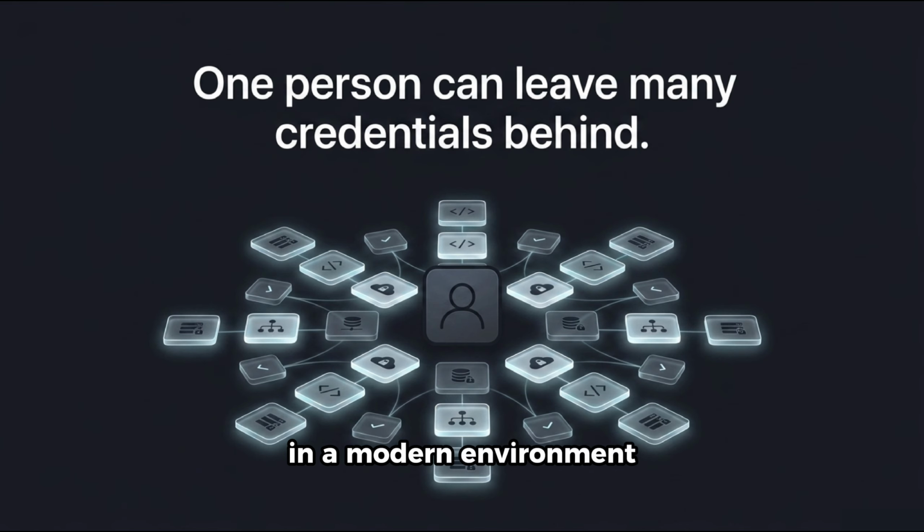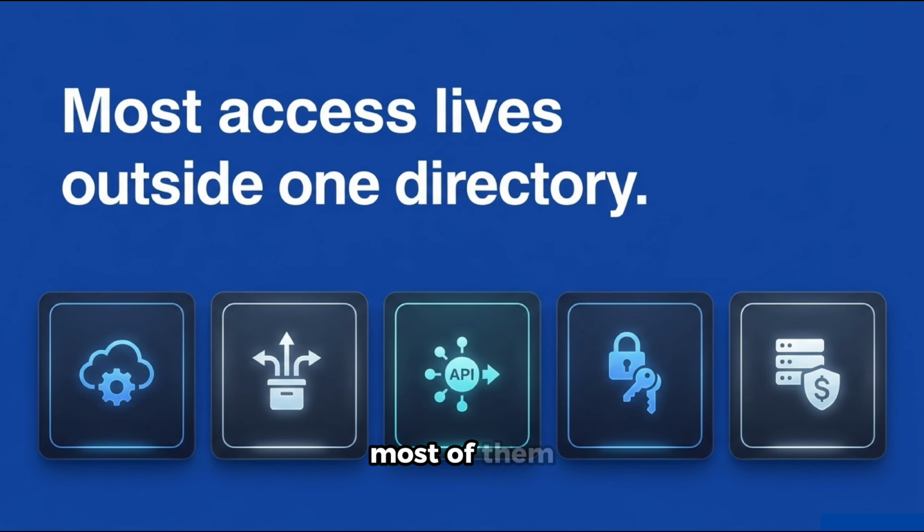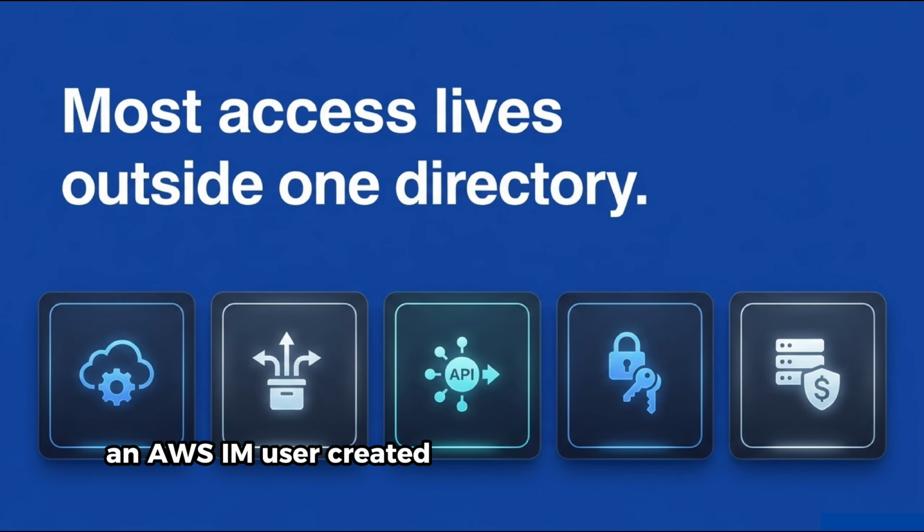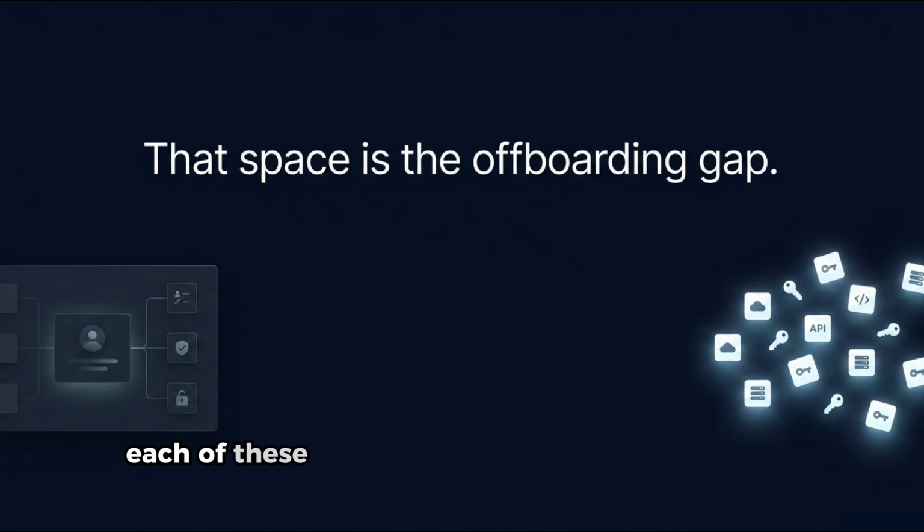In a modern environment, a single employee's tenure generates credentials across dozens of systems, most of them outside the identity provider's visibility. An AWS IAM user created for a specific project, GitHub personal access tokens generated during a repository migration, API keys registered in third-party services under a work email, OAuth grants approved during integration work, service accounts created on a team's infrastructure and never tied back to the central directory. Each of these was created for a legitimate reason. Each lives independently of the central account that offboarding revoked.